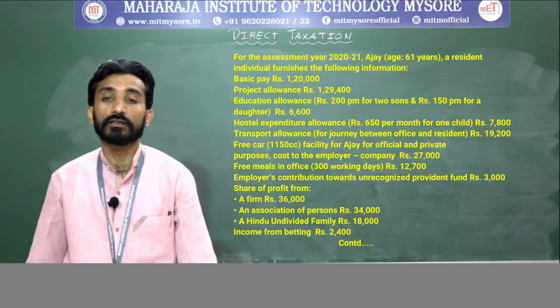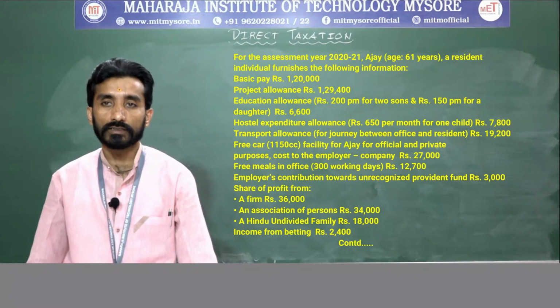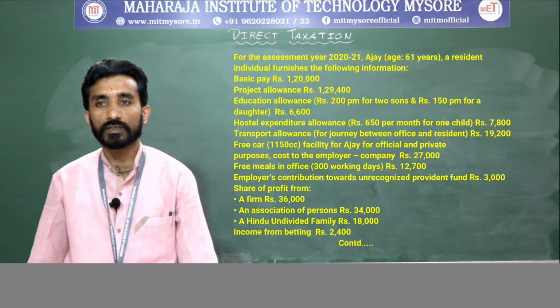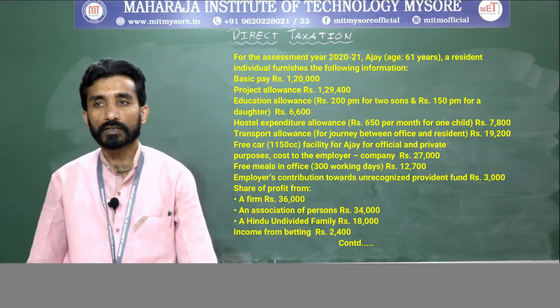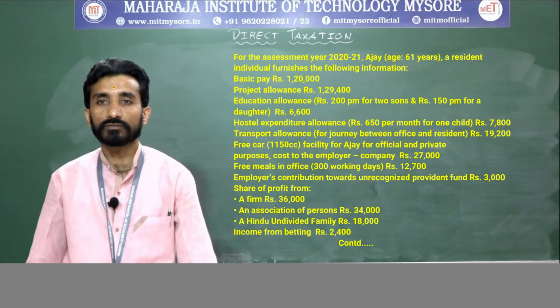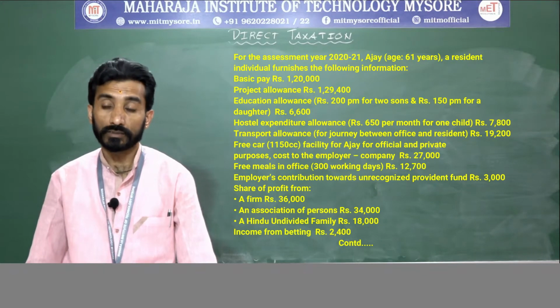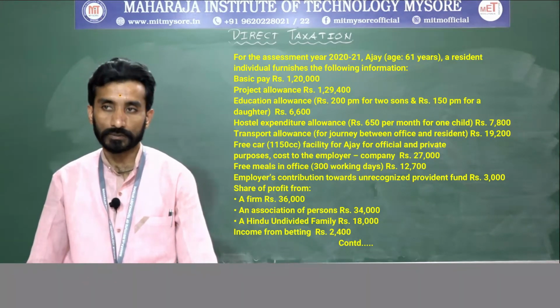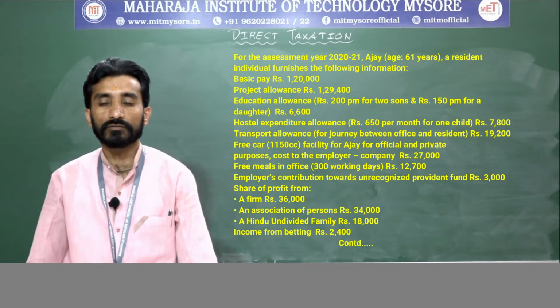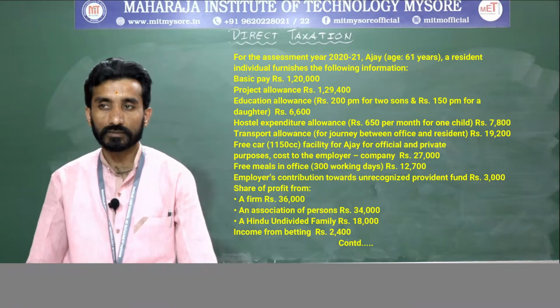Free car 1500 cc facility for Ajay for official and private purpose. Cost to the employer company rupees 27,000. Free meals in office 300 working days 12,700.